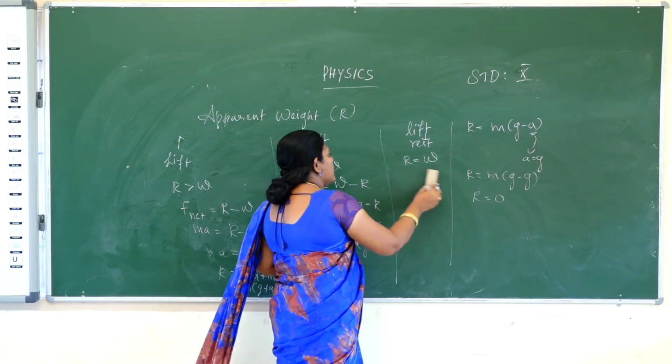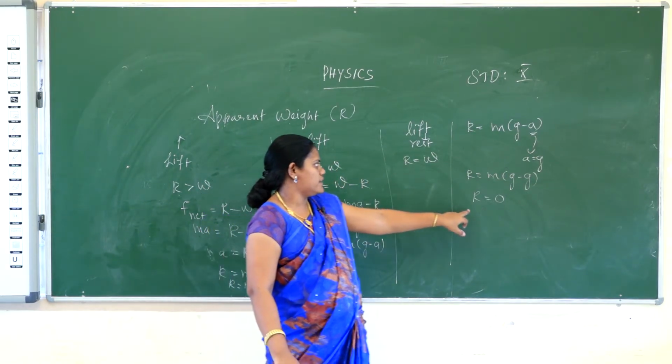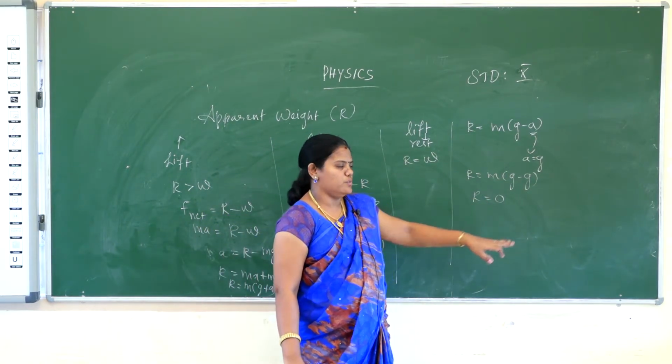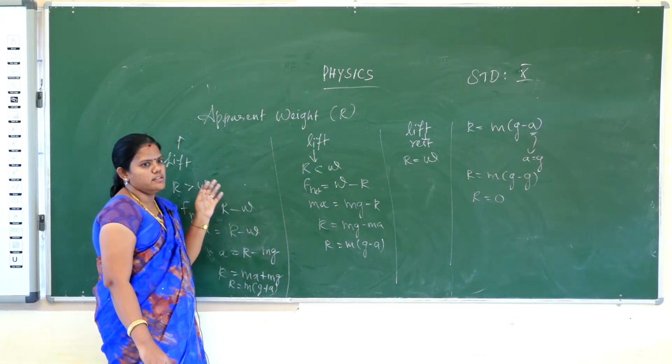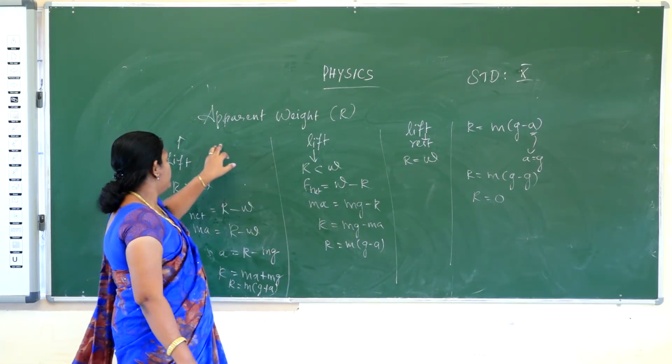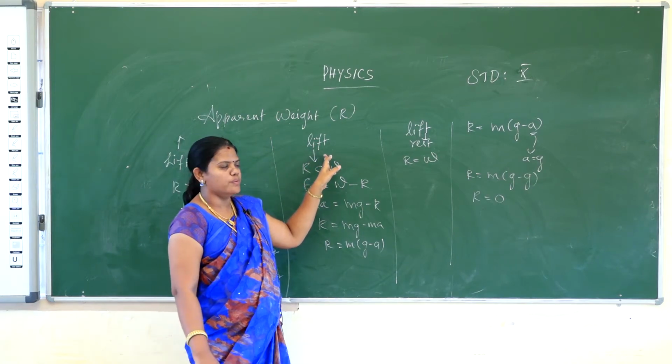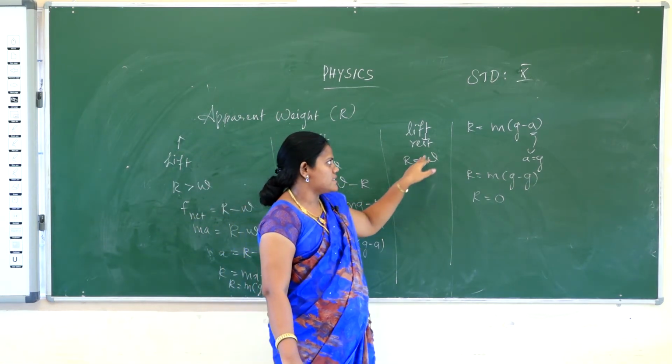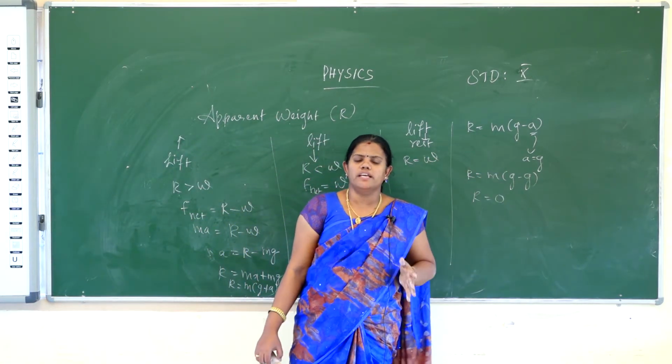The third case is R is equal to W, and the fourth case is R is equal to 0. So four cases will be considered: the lift is moving upward, the lift is moving downward, the lift is at rest, and the lift is freely falling downwards.